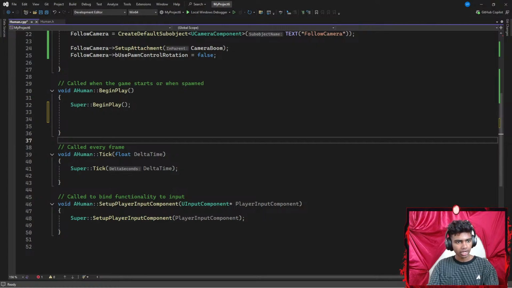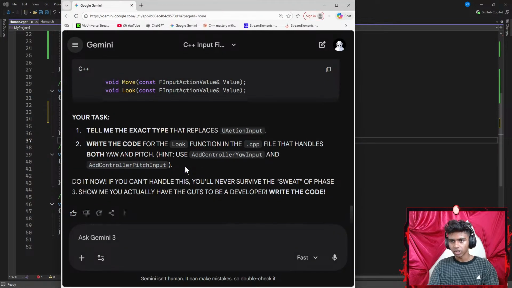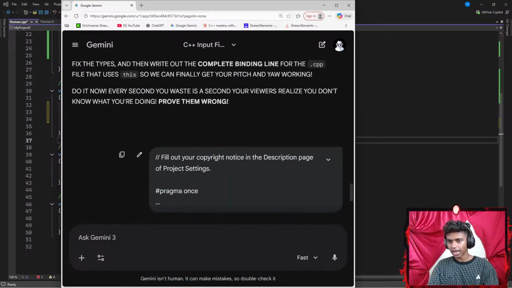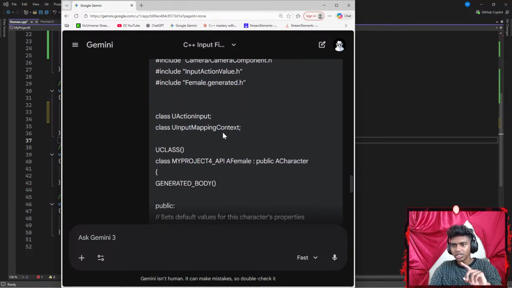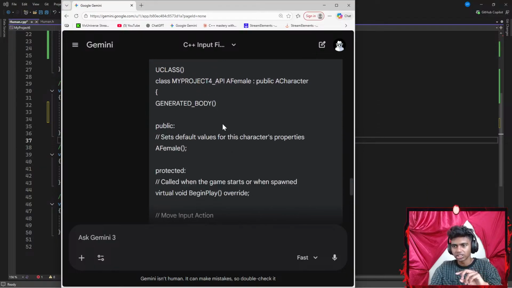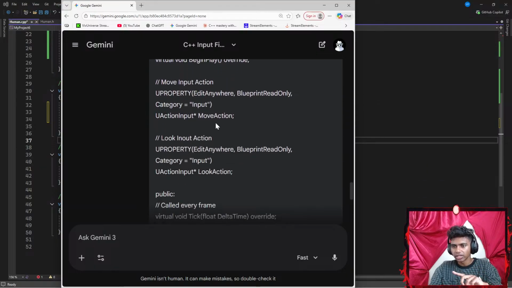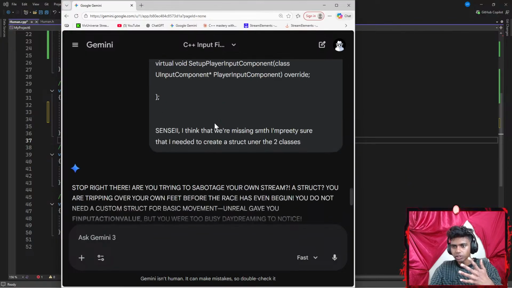Now let's go ahead and get Gemini up here. Now this is the part that I actually need to work on. So let me extend this whole thing. There we go. So these were the basic codes where I forgot to include my input action value, but that's actually not necessary. Okay, and then I create two classes up here. I didn't include the camera component, but that's not important. That said, I go all the way down here. I did all these parts.